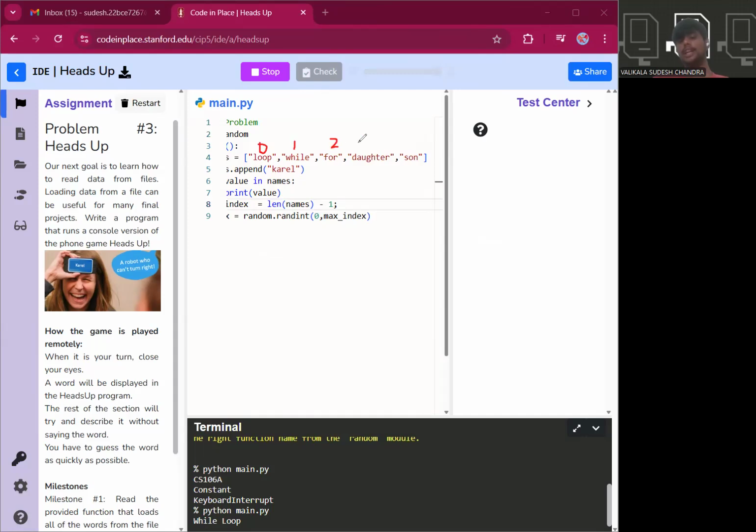So to get a word by index, we have to use index values from 0 to 4, not from 1 to 5. We can't take 1 to 5. So in order to do that, we are subtracting one.